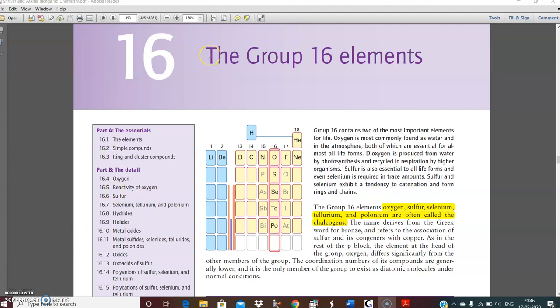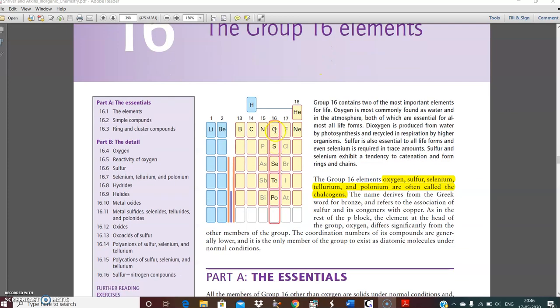Today we will discuss the oxygen family: oxygen, sulfur, selenium, tellurium, polonium, known as group 16 elements with their valence electron configuration ns2 np4. As per the syllabus, oxygen and sulfur compounds are required elaborately. Selenium, tellurium, polonium are not required. So we will study the oxygen group, the oxygen containing elements.